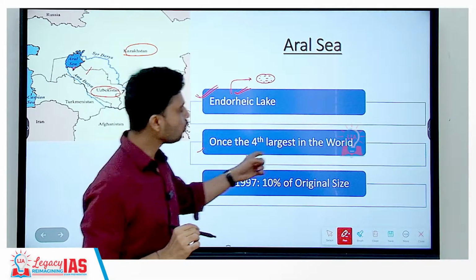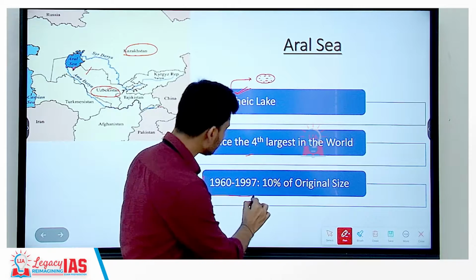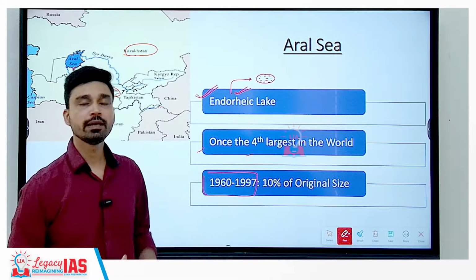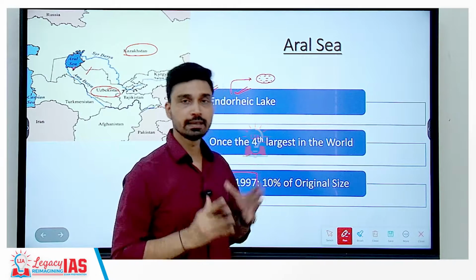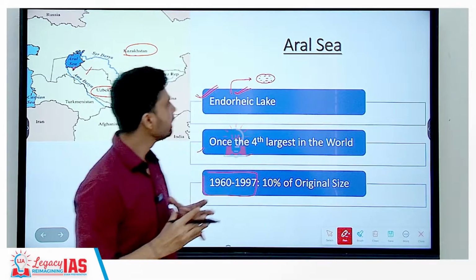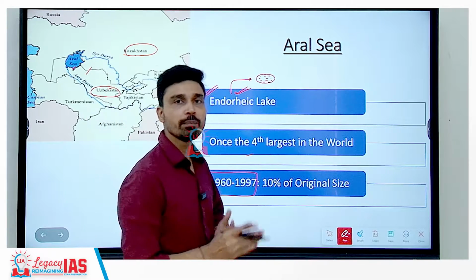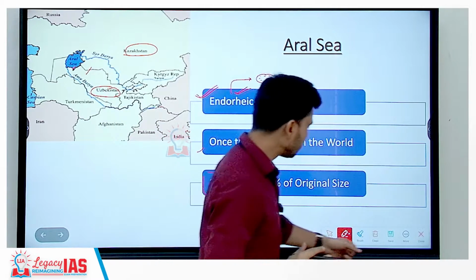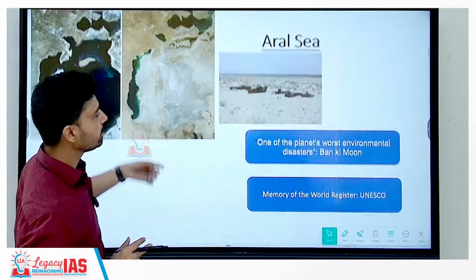Once it was the fourth largest lake in the world, but between 1960 and 1997, it reduced to a mere 10% of its original size. That means the Aral Sea is considered to be one of the water bodies that has dried up at the fastest rate in this particular century. Now, why did the Aral Sea dry up?